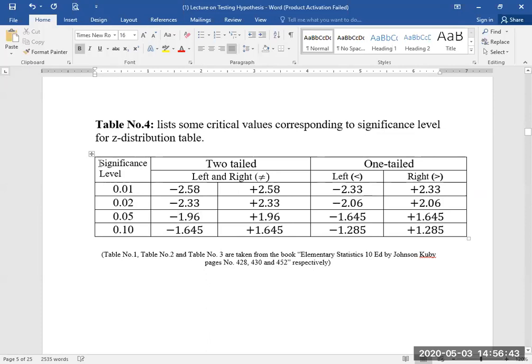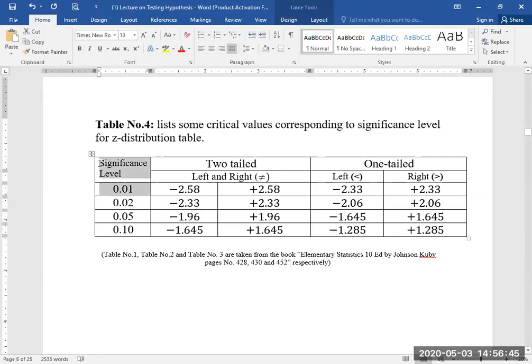Table number 4 lists some critical values corresponding to the significance level. The most common significance levels, as we have studied above, are 0.01, 0.02, 0.05, and 0.10. In a two-tail test, students, the value associated with significance level 0.01 on the Z distribution table is 2.58. As there are two rejection regions separated by two critical values, one is positive and the other is negative.